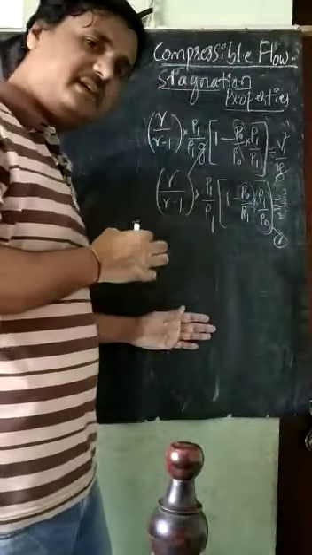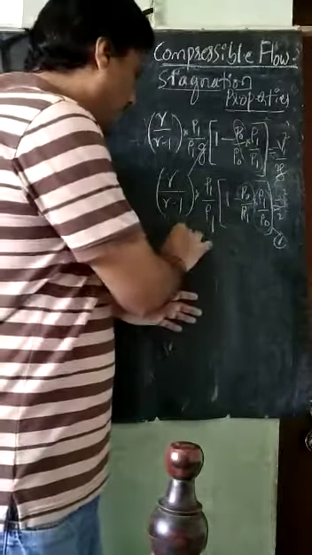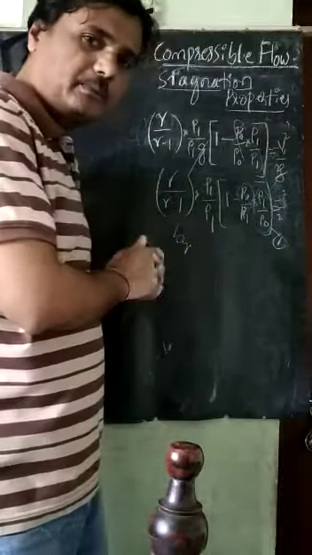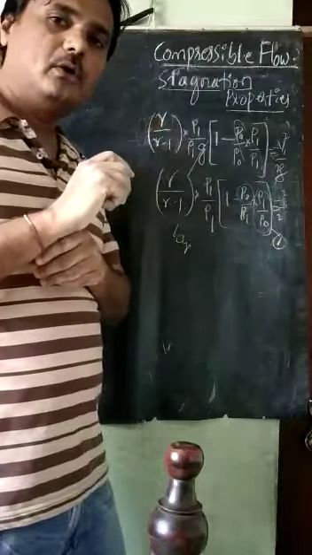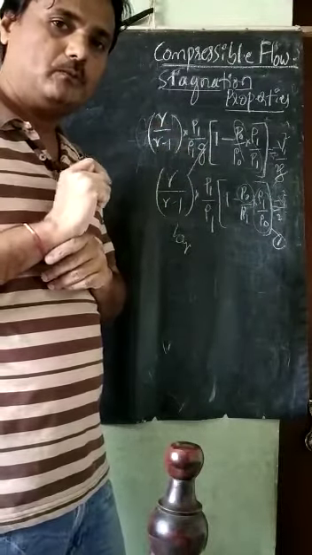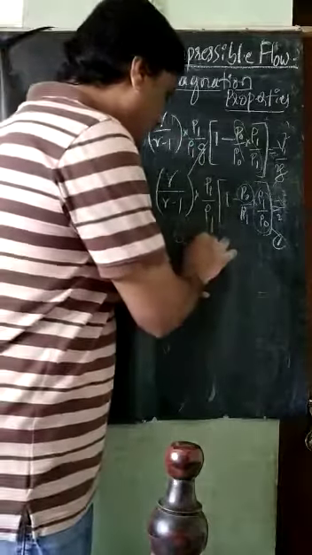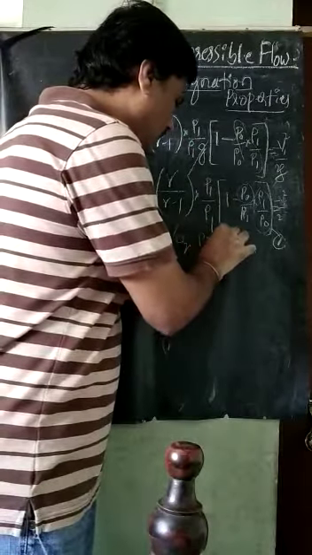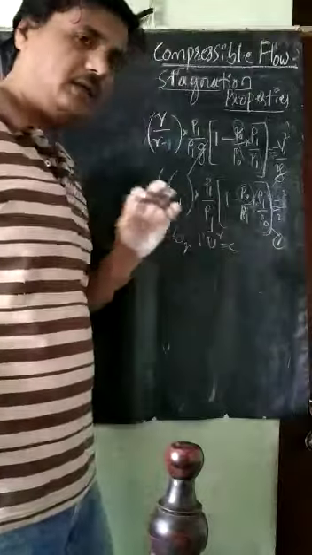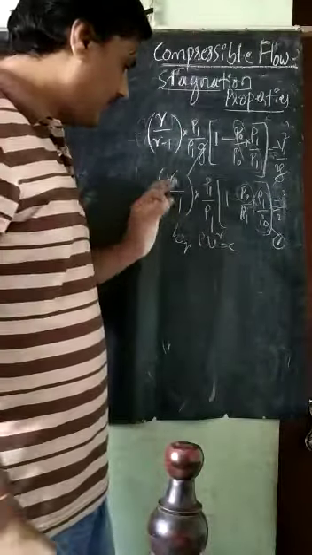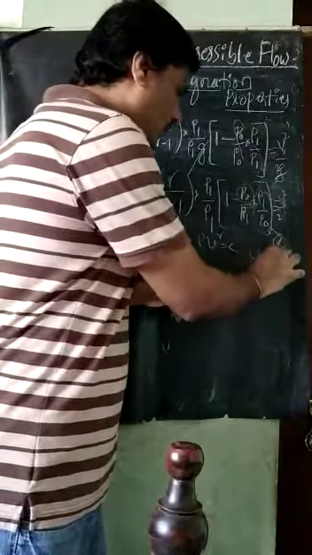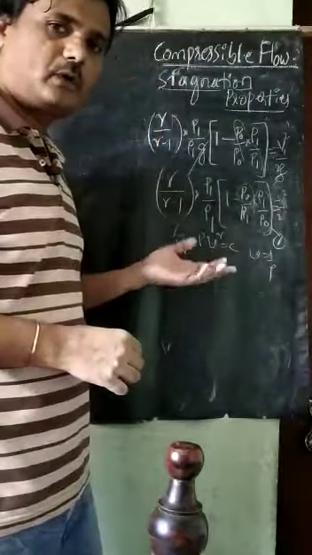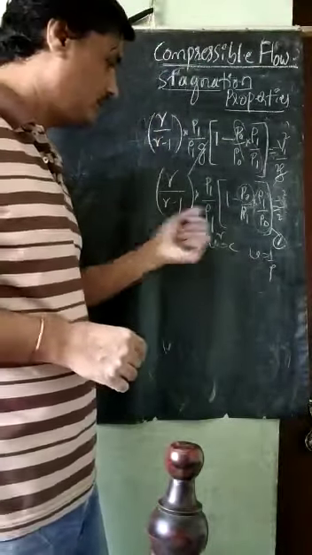I will take some basic relation here. For an adiabatic process, for points 1 and 0, as we know, PV raised to gamma is equal to constant. If I apply this, V is 1 by rho, the specific volume is the reciprocal of density.